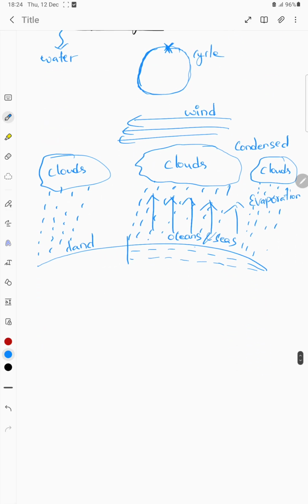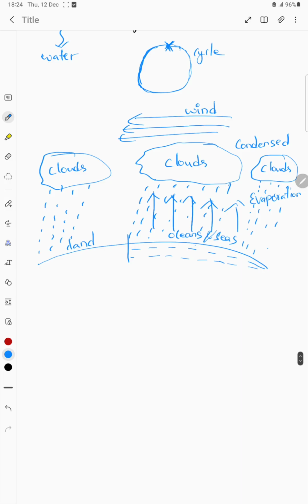Okay, so what happens in here? If the evaporation and precipitation happen on the same level, then the water that has been evaporated will be equal to the water that has been precipitated.